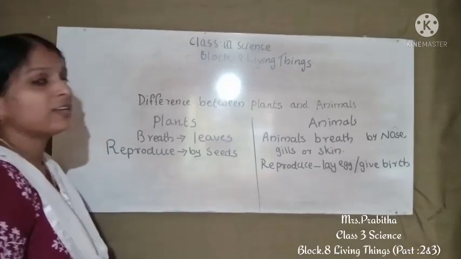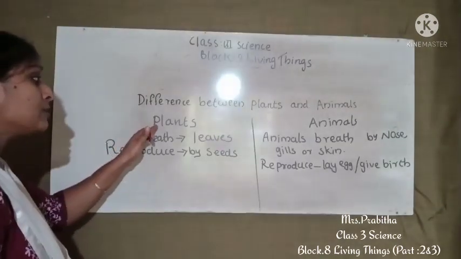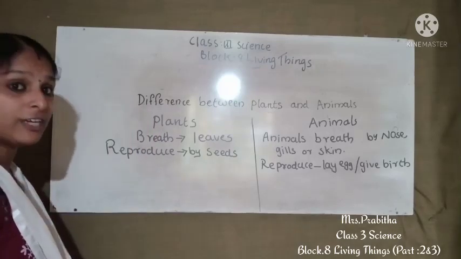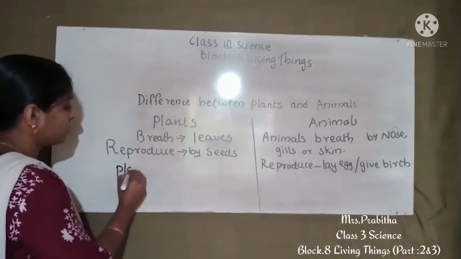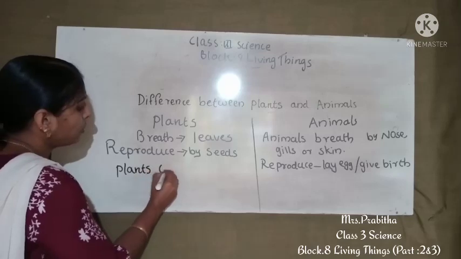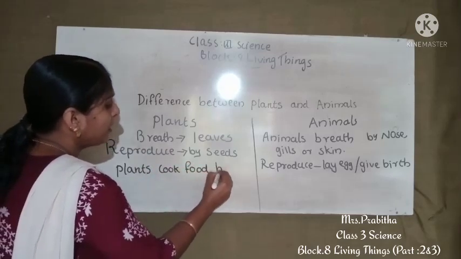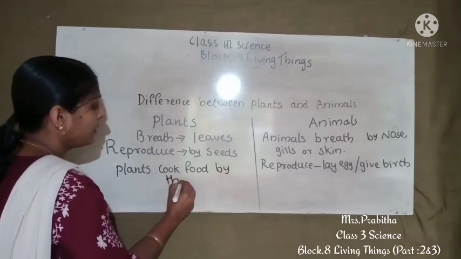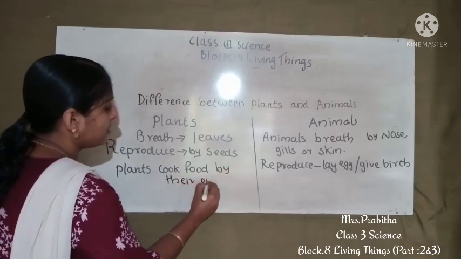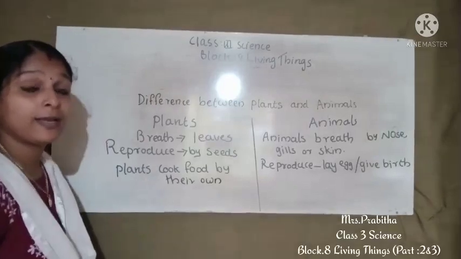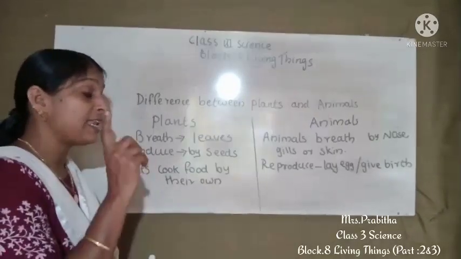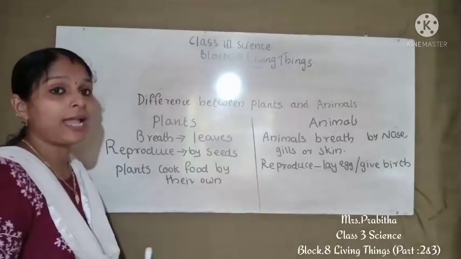The next difference we can see is that plants prepare their own food. Plants cook food on their own. But in the case of animals, animals cannot prepare their own food. What do they do? Yes, animals eat plants or other animals.